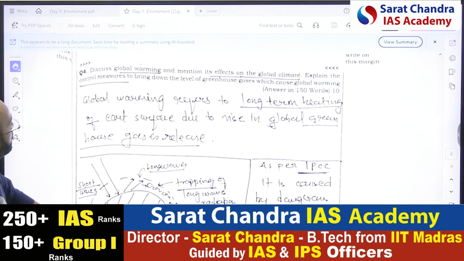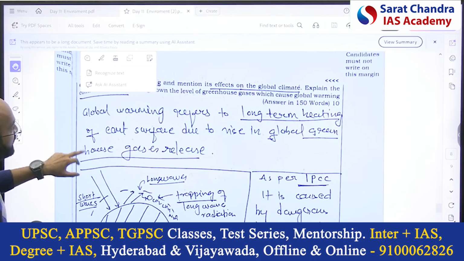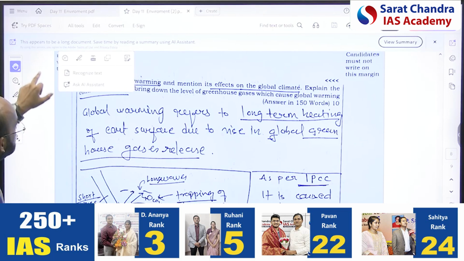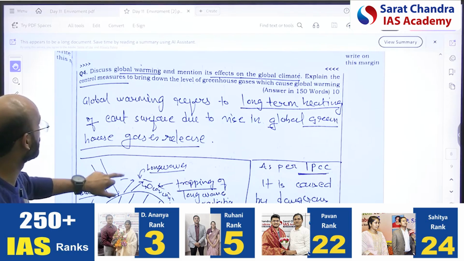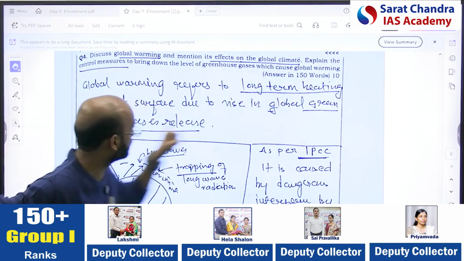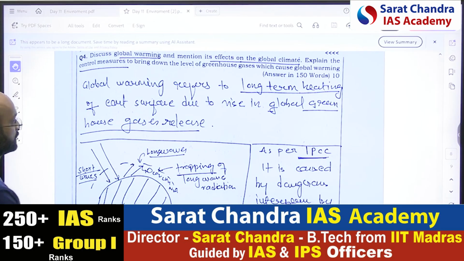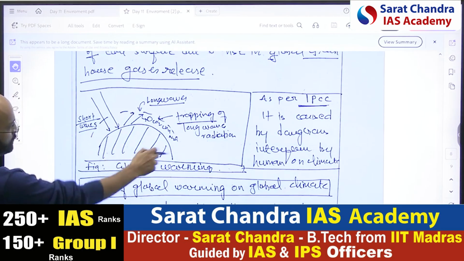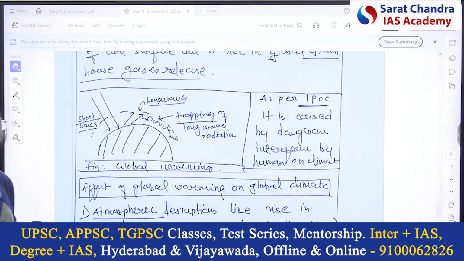You can write better. Next is: discuss global warming and mention its effect on the global climate. Explain the control measures to bring down the level of greenhouse gases which cause global warming. Now global warming is the keyword here. It refers to long-term heating of the earth's surface due to the rise of greenhouse gas release. A small diagram showing the mechanism, and as per IPCC, humans are the cause of it.